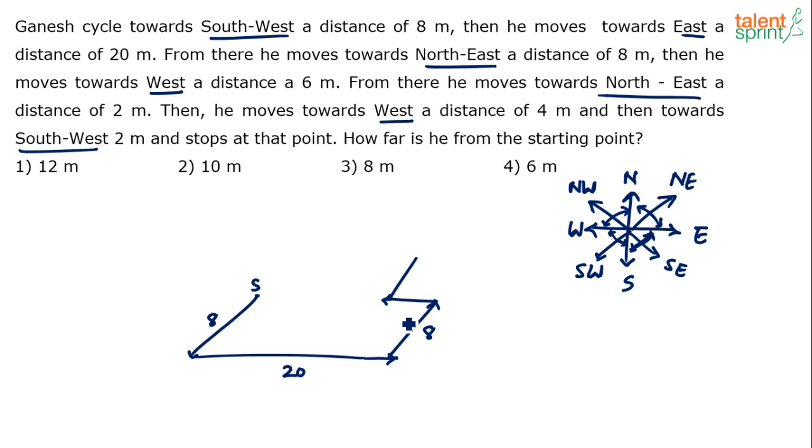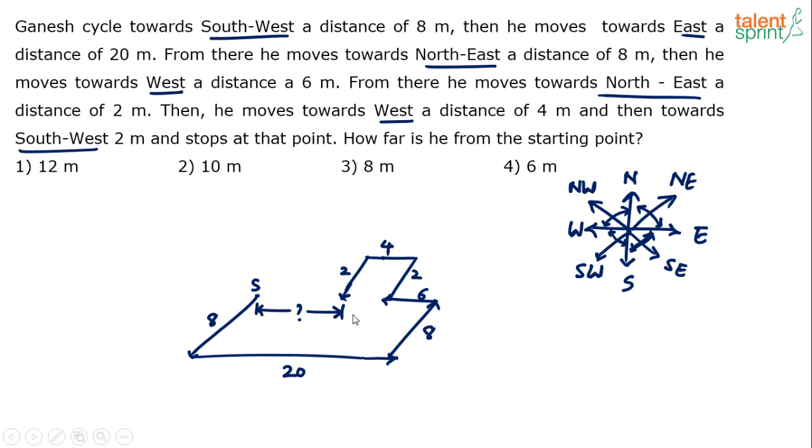So what happened? He moved 6 meters here, and then northeast a distance of 2 meters here, and then west a distance of 4 meters, and then southwest a distance of 2 meters. And then stops at this point. This is the stopping point. So this was the starting point, and this is the stopping point. So how far is he from the starting point? We've got to find the distance between these 2 points. That is the question.